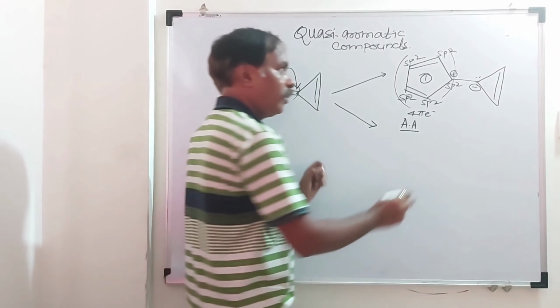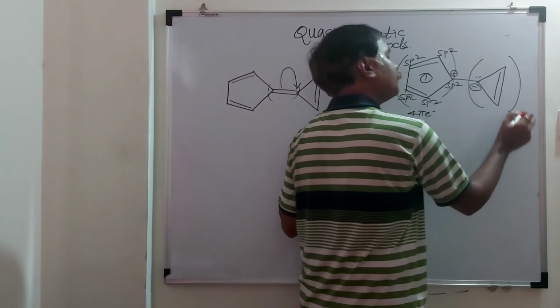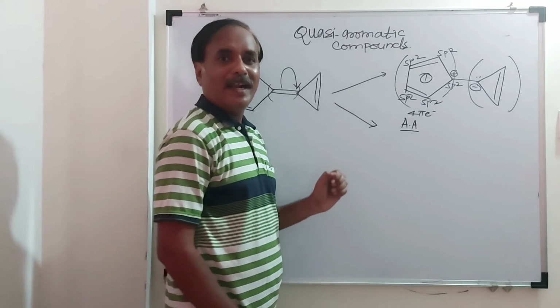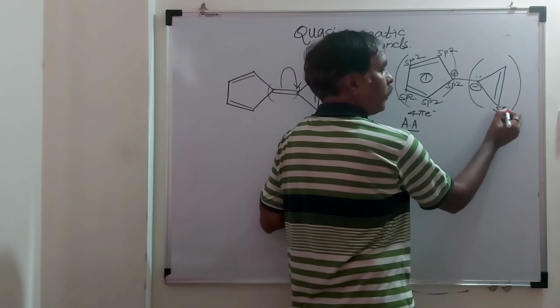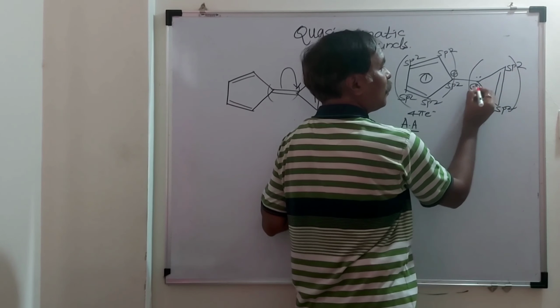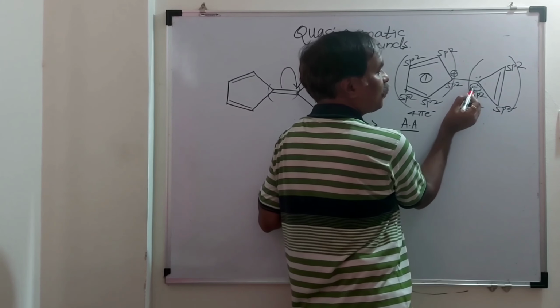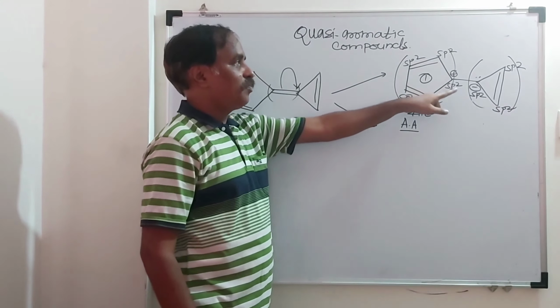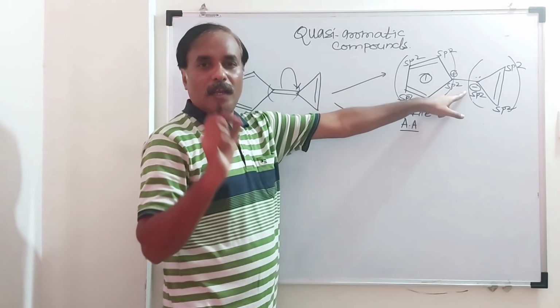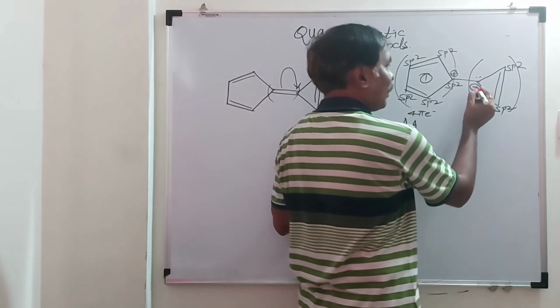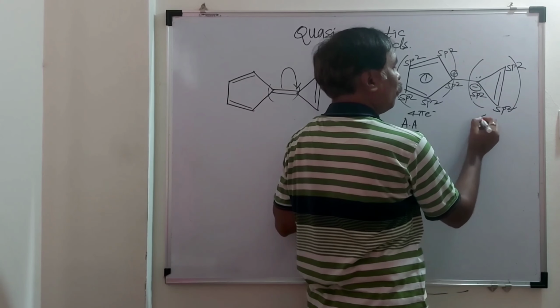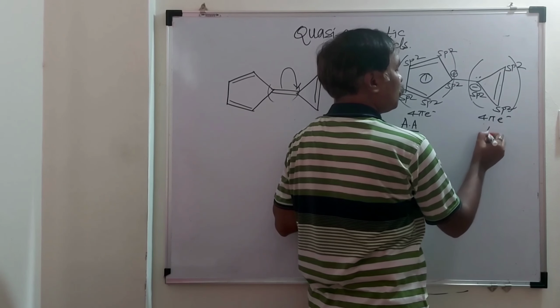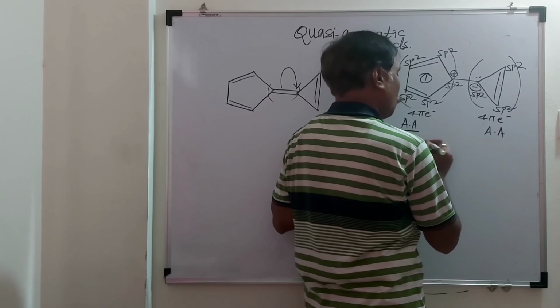Now take ring number 2. How many pi electrons are there? Here it is sp2, sp2 and this is also sp2 because this carbanion is in conjugation with the double bond. That is why sp2 hybridization. Total number of Huckel's electrons are what? 2 plus 2, 4. This is also anti-aromatic. So overall this is anti-aromatic.